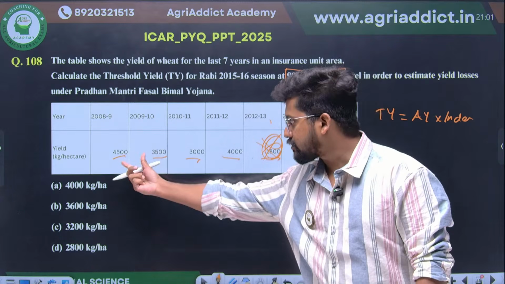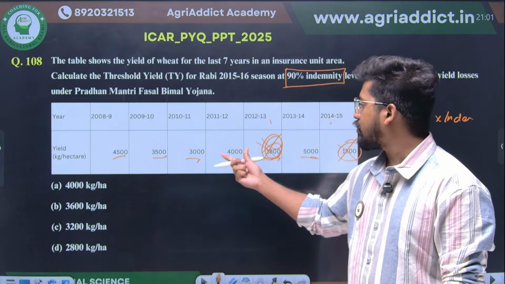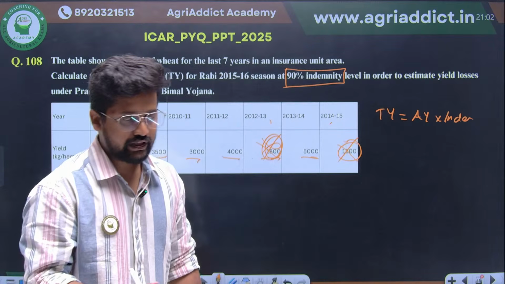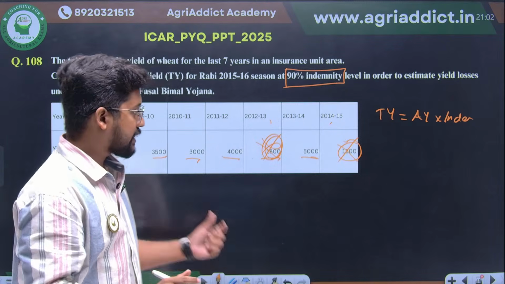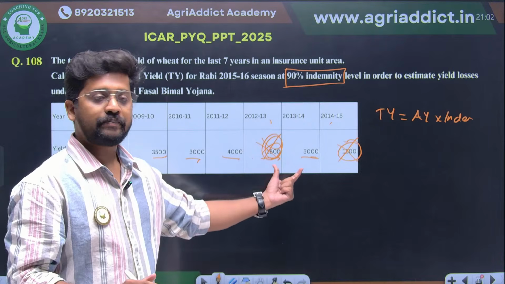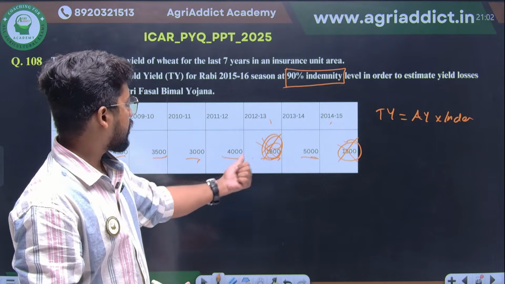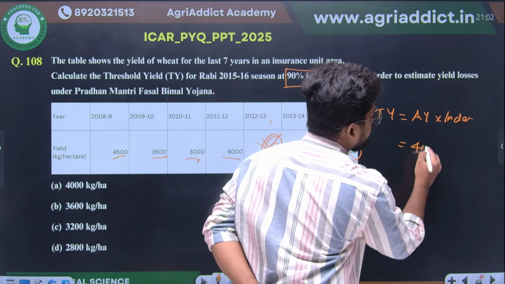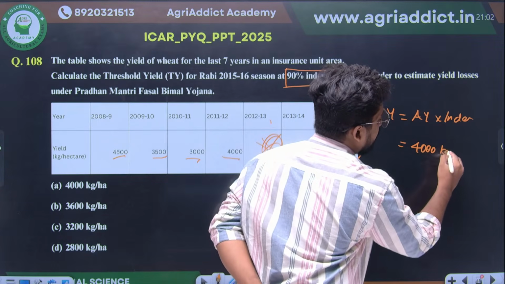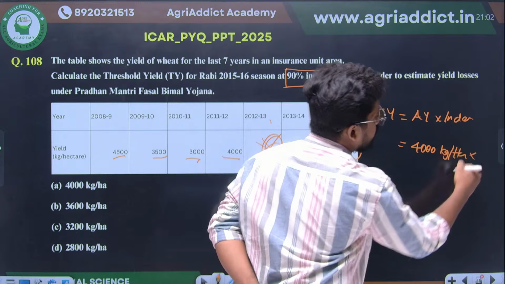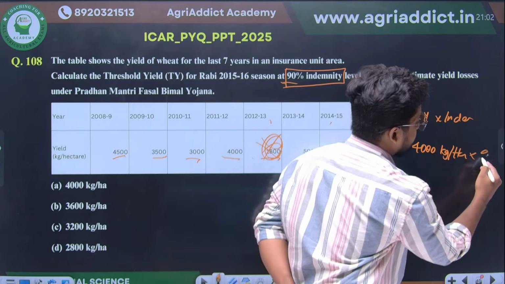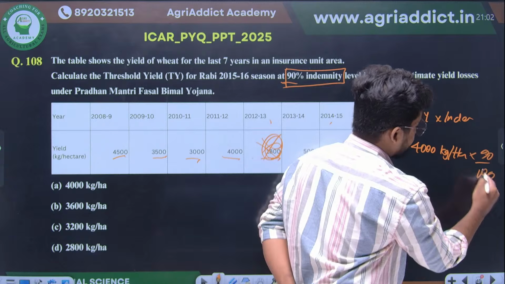So 4,500, 3,500, 3,000, 4,000 and 5,000, the total is 20,000 kilogram per hectare. 20,000 kilogram per hectare divided by 5 gives you an average yield of 4,000 kilogram per hectare, into the indemnity of 90%, 90 divided by 100.